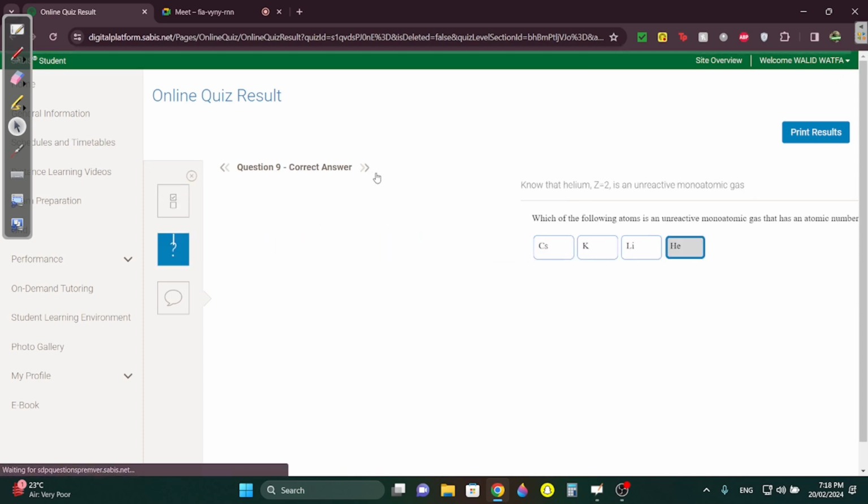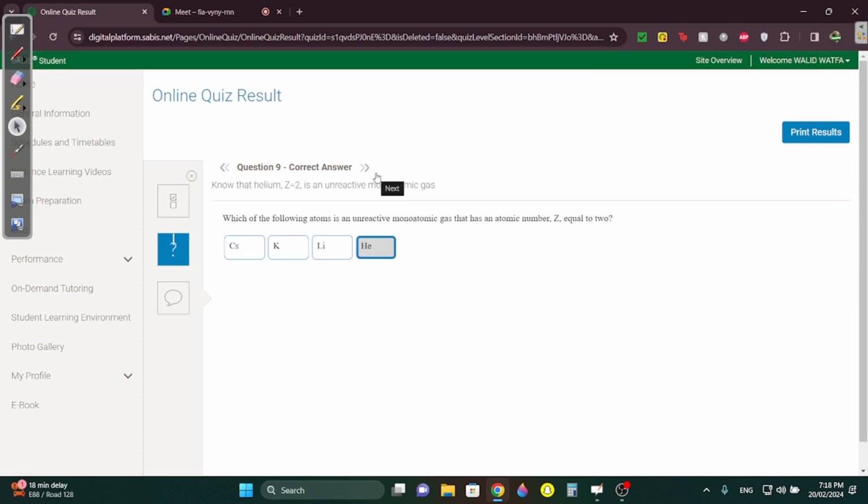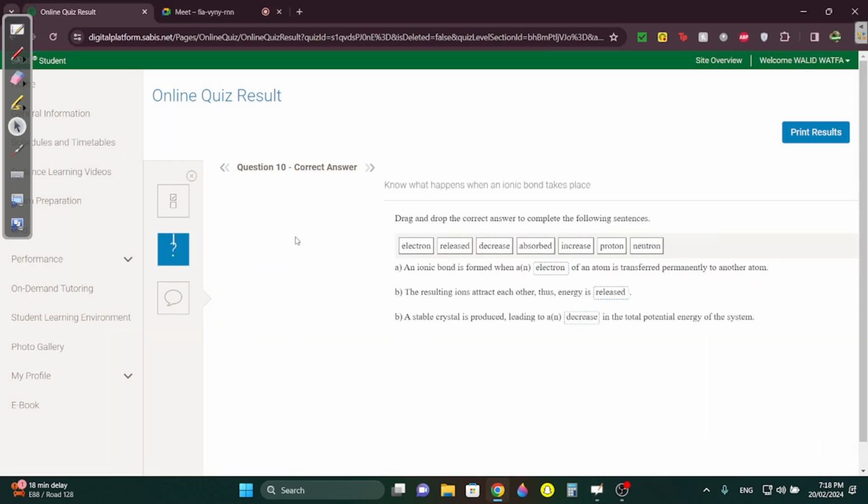Question 9. Which of the atoms are unreactive? Monatomic means which one is a noble gas that has an atomic number equal to 2? Helium's atomic number is 2. You can get it from the periodic table. So obviously it's just going to be helium. You get it from the periodic table.